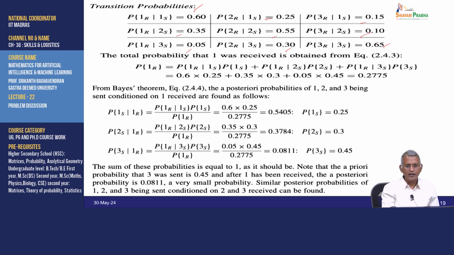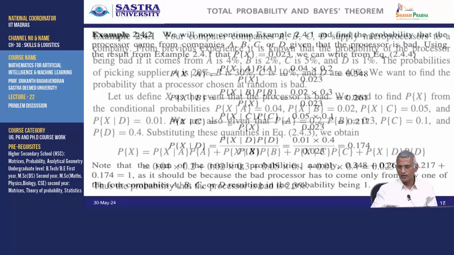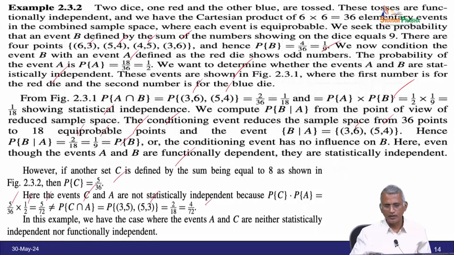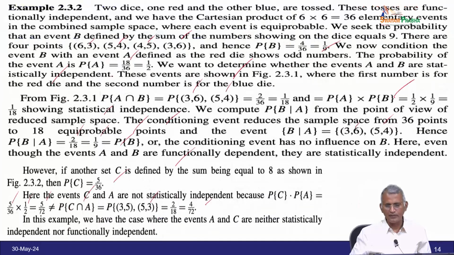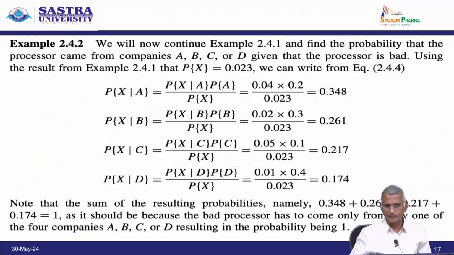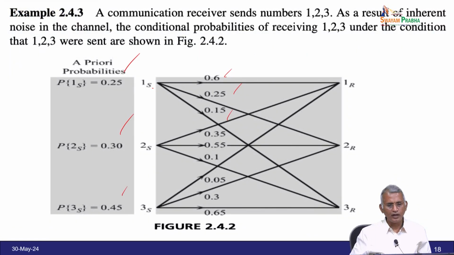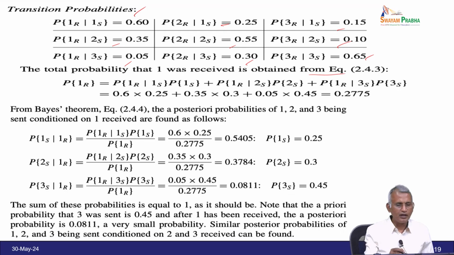Now, the method: the probability that 1 was received is obtained from equation 2.43. You already discussed 2.43 here, right. We demonstrated already in the explanation of the theory, 2.43 and 2.44 are explained. Now, we have the probability of 1 is probability of 1 over r times probability of 1 over s, plus probability of 1 over 2 times probability of 2, plus probability of 1 over 3 times probability of 3.